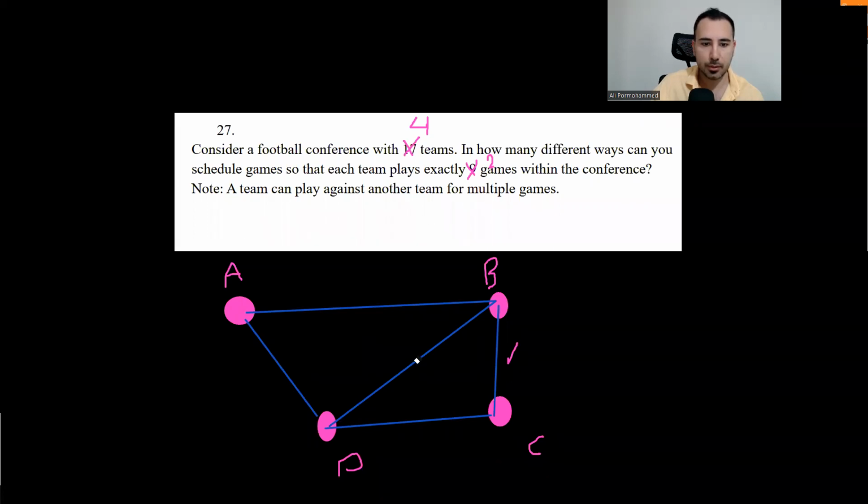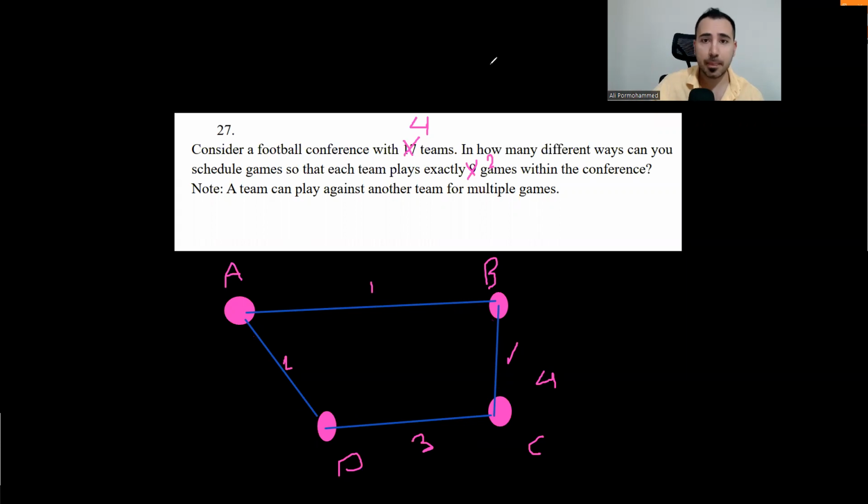Okay, now each team gets 2 lines, and the lines represent games. So 2 games here, 2 games here, 2 games here, 2 games here. So how many lines do we have? 1, 2, 3, 4. So with 4 games, 4 teams can play 2 games each.